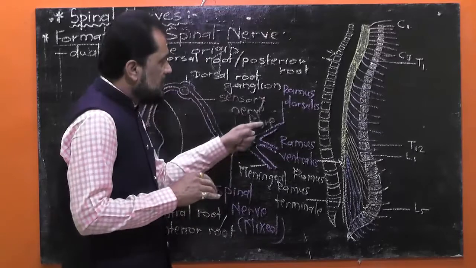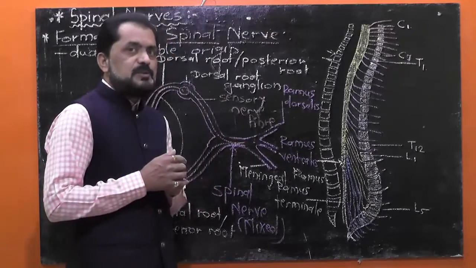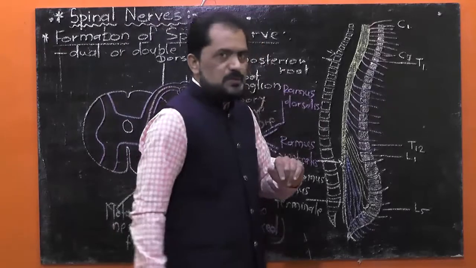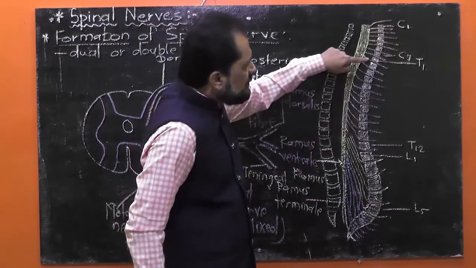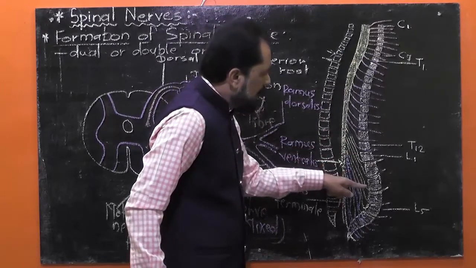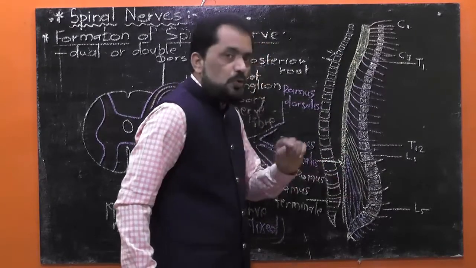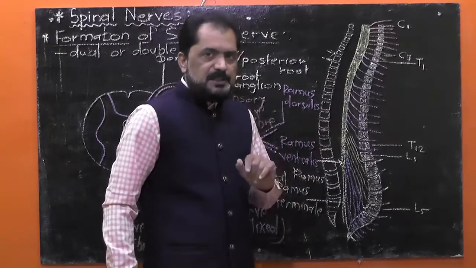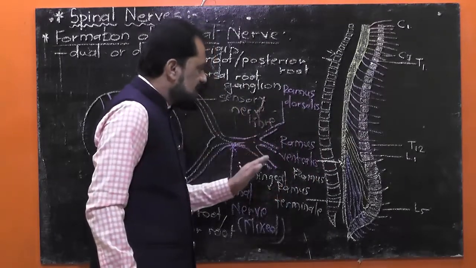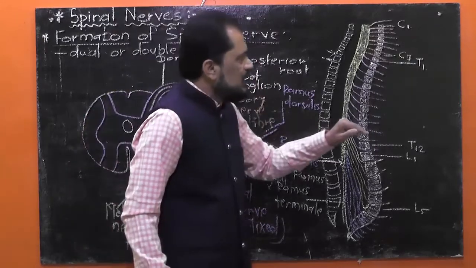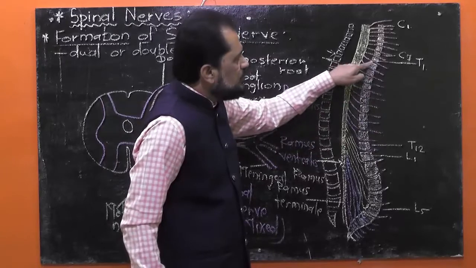But in addition to these three branches of spinal nerve, the spinal nerves from first thoracic up to the third lumbar spinal nerve show one additional branch. Try to understand. I said that except these three branches of the spinal nerve, the spinal nerves from first thoracic,